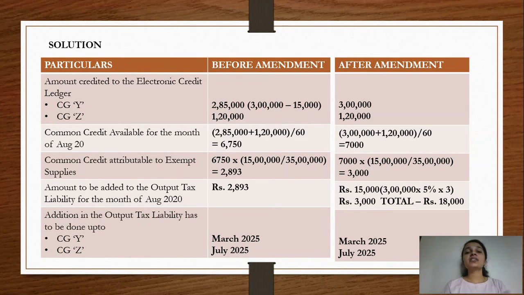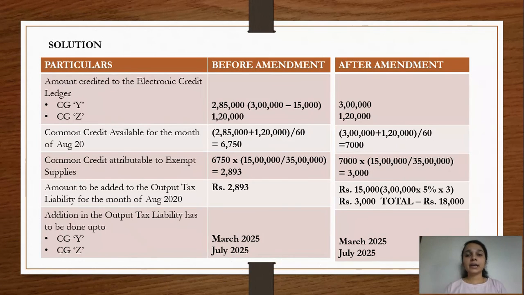So if you understand, this small amount is the loss of revenue to the government, because the less you reverse, the more revenue the government will lose because of this. So this is the major difference which has come up because of the amendment.